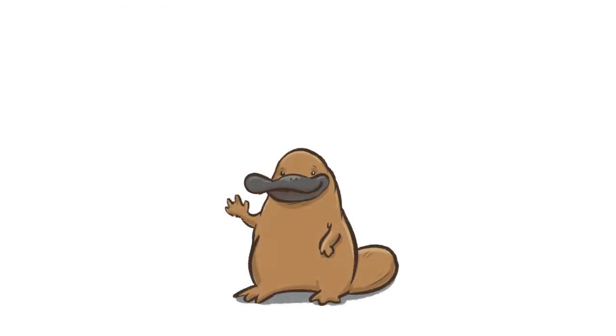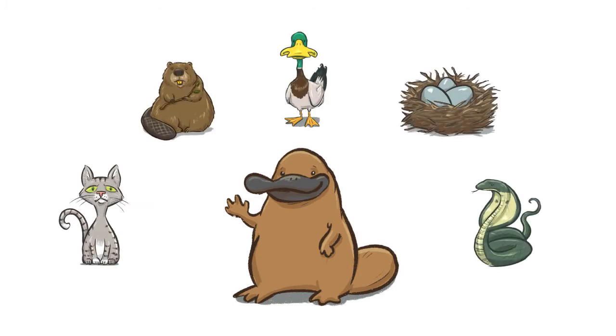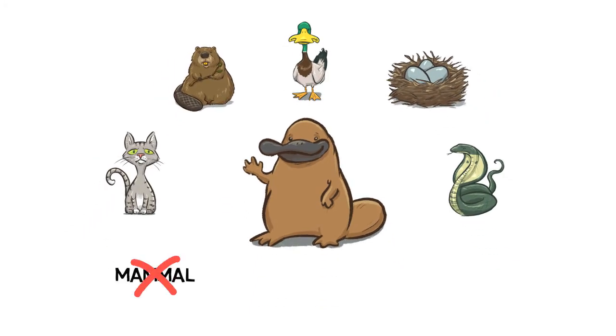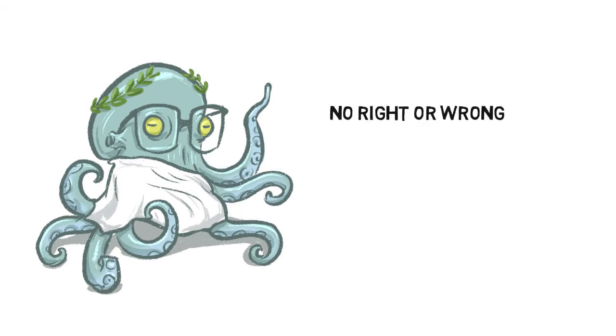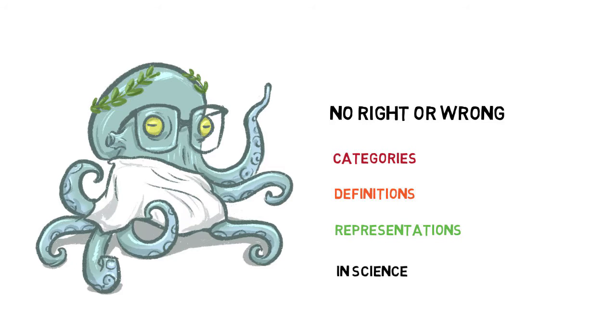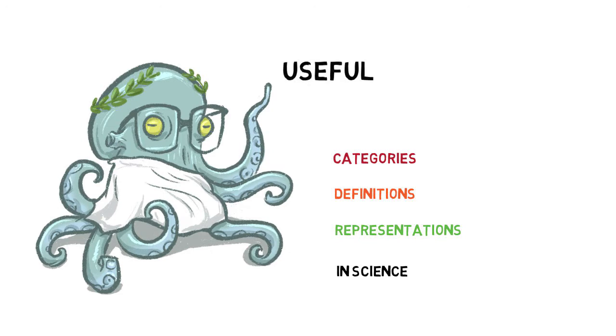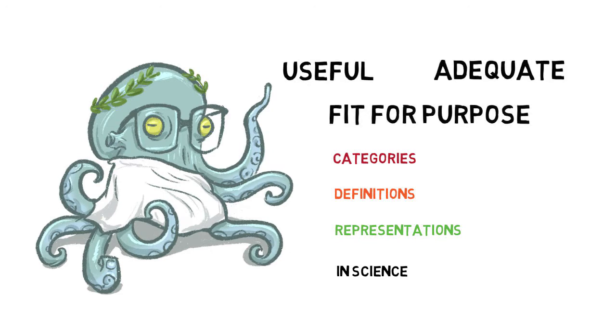A big part of science and modeling is defining concepts and creating categories. So how do we know when we've found the one that's true? Many philosophers think there are no perfectly right or wrong categories, definitions, or representations in science. Instead of being true or likely, we talk about these being useful, adequate, or fit for purpose.